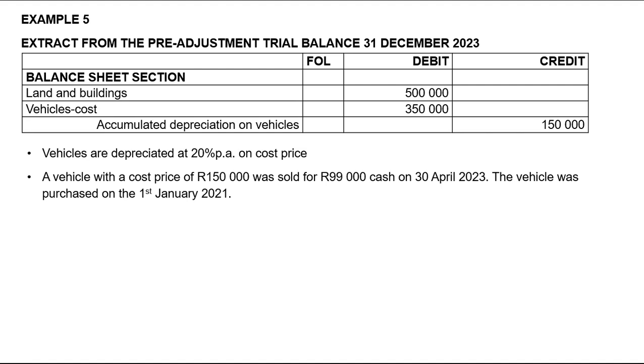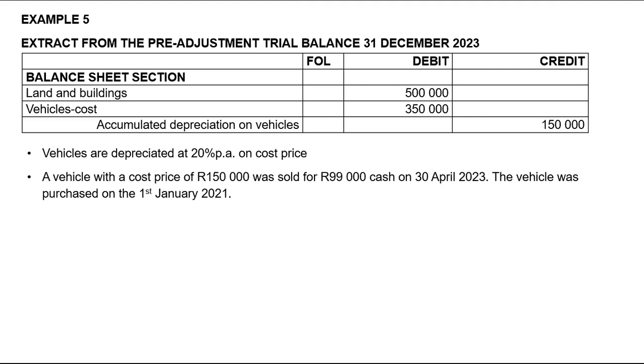So you're given equipment and vehicles there. You'll notice that for vehicles for this year, you do not have the cost price. You also don't have the accumulated depreciation. For equipment, you have cost price for last year and cost price for this year. And you will notice that we should have bought equipment. I don't know if we sold any, but I definitely know that we bought equipment because the cost price of equipment has gone up.